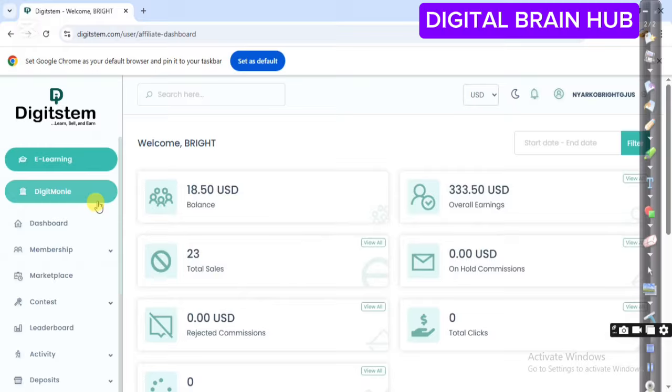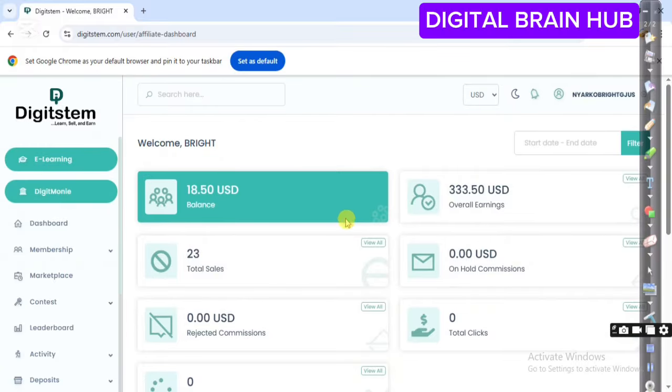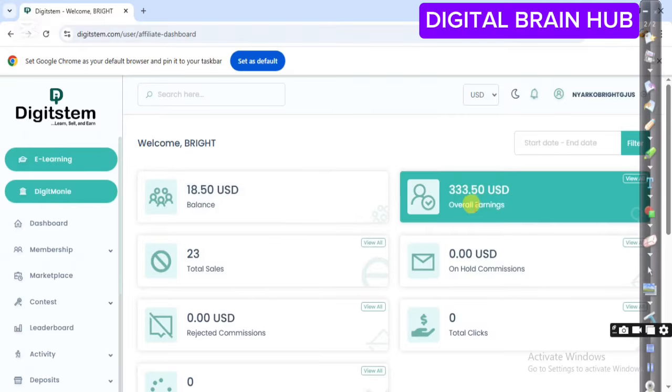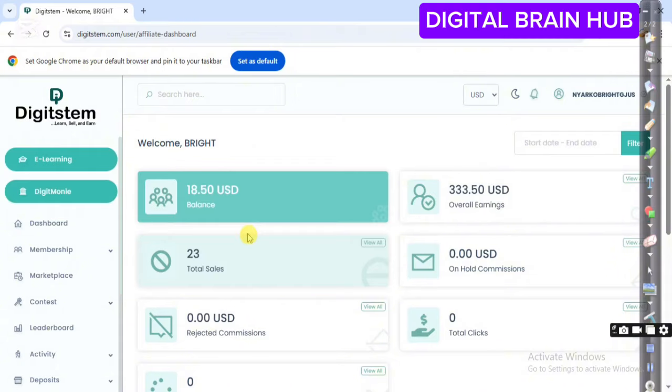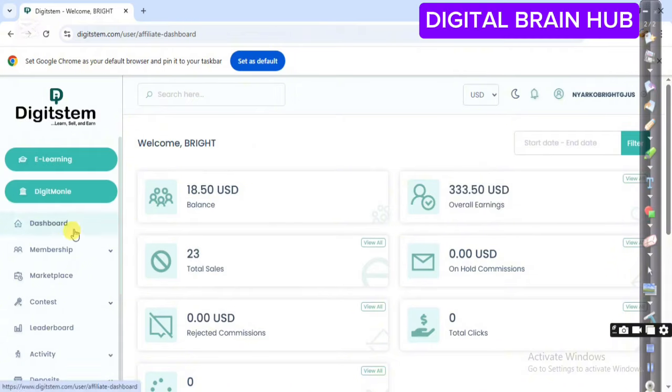So when you find yourself on the dashboard, the affiliate dashboard, you see your balance. You can see that my balance as of now is $18.50. Overall earnings, I've made more than $300 on the platform. Total sales is here, so you see what you have made so far. It's one of the best platforms, I tell you, because the tutorials alone are mind-blowing.